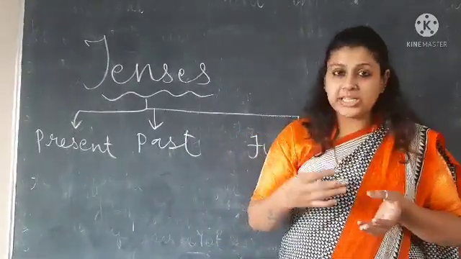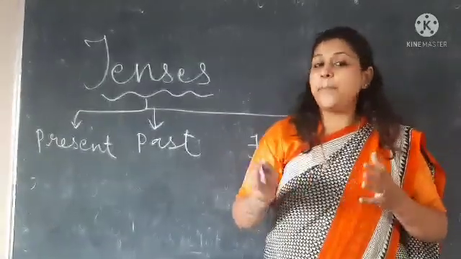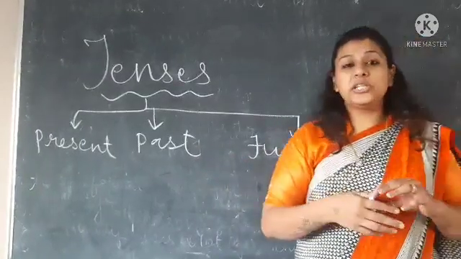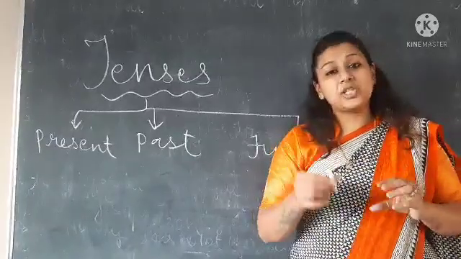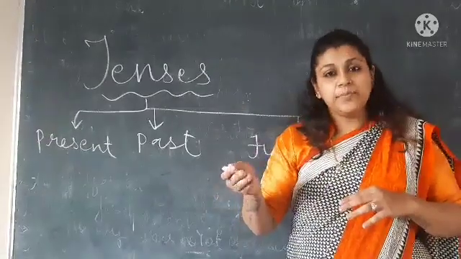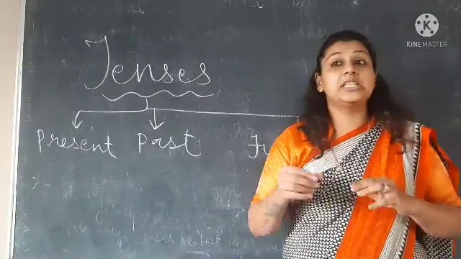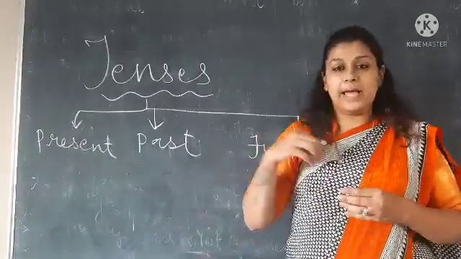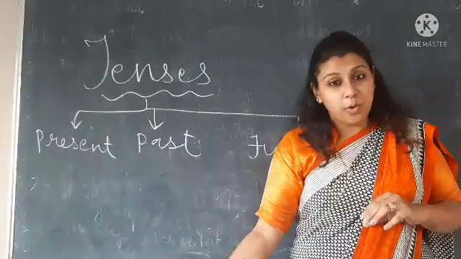There are a few tricks and tips I'll give you while identifying the present, future and past tense. Now let's come to future tense. Future tense is the time where the action takes place in coming time, or we can say this is going to happen. ये हो सकता है, वो कल आ रहा है, he is coming tomorrow.